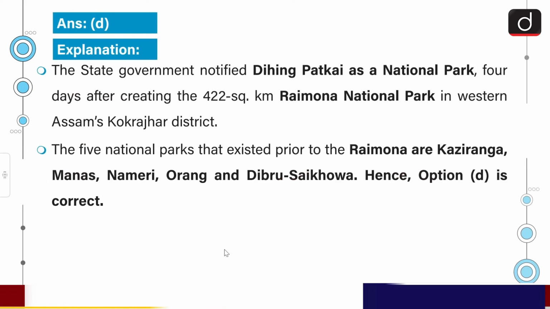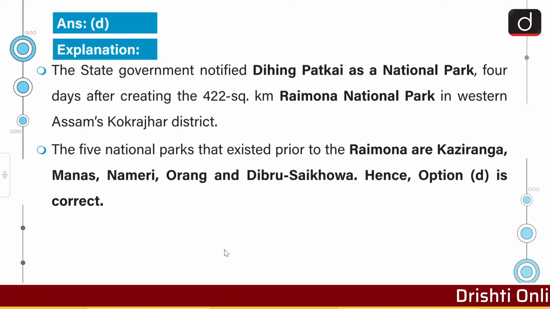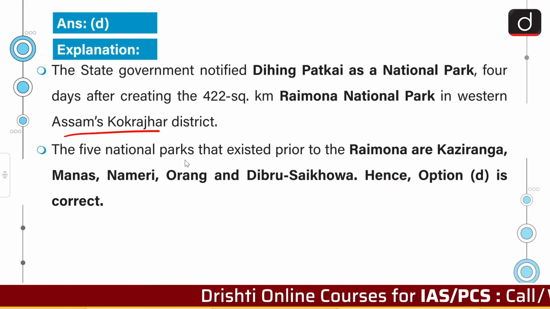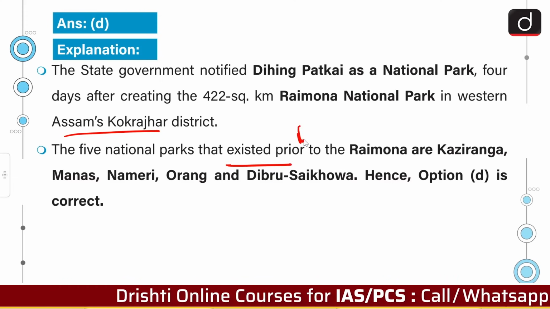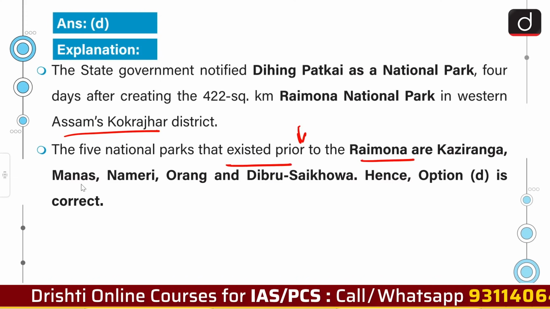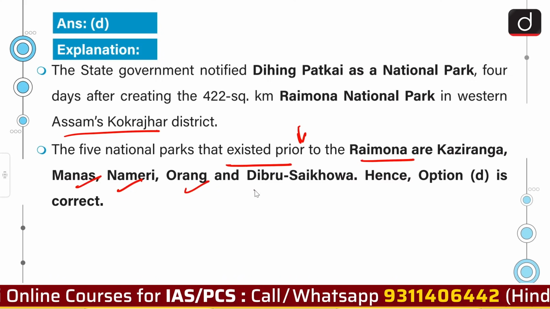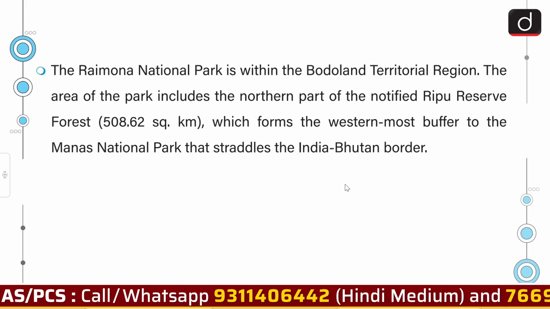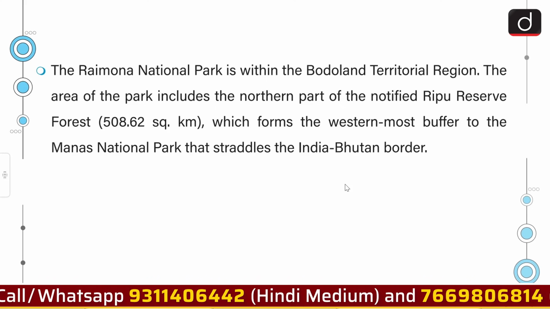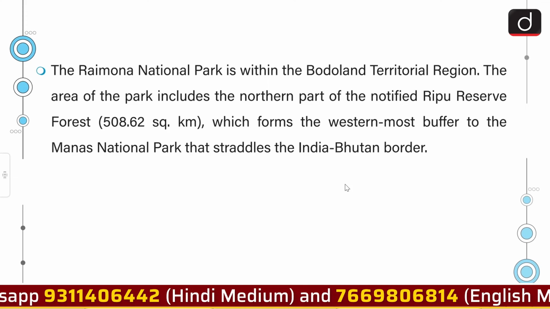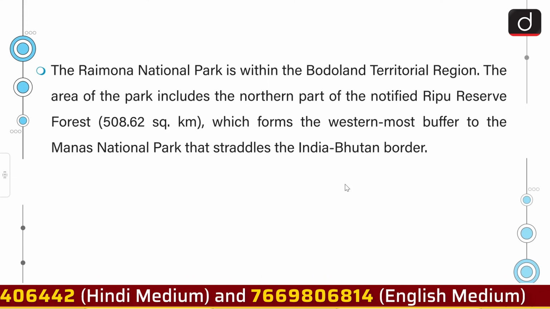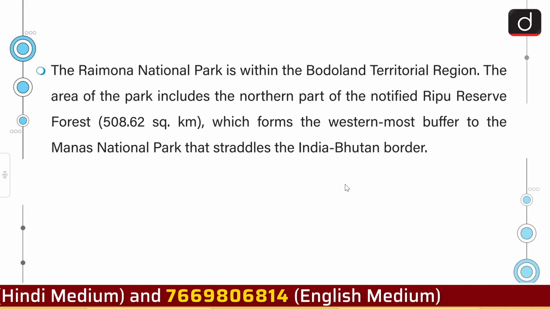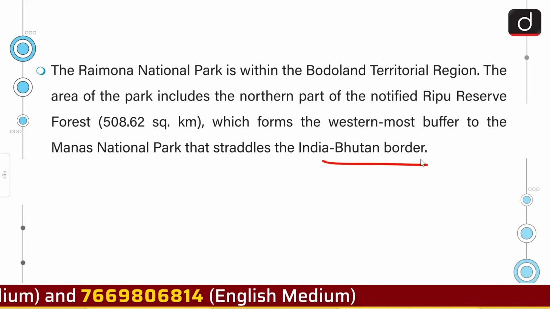And the state government notified Dihing Patkai as a national park 4 days after creating the 422 square kilometer Raimona National Park in western Assam's Kokrajhar district. The 5 national parks that existed prior to the Raimona are Kaziranga, Manas, Nameri, Orang and Dibru-Saikhowa. The Raimona National Park is within the Bodoland territorial region. The area of the park includes the northern part of the notified Ripu Reserve Forest, which forms the westernmost buffer to the Manas National Park that straddles the Indian-Bhutan border.